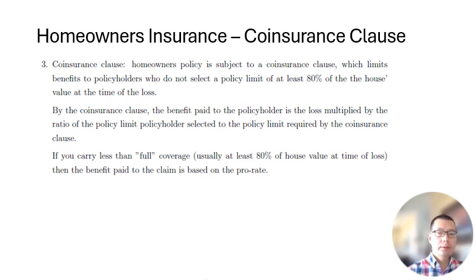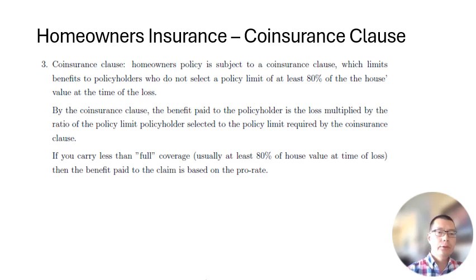Please read the book for other information regarding homeowner insurance. Another topic we want to talk about for homeowners insurance is the co-insurance clause. A homeowner policy is subject to a co-insurance clause, which limits benefit to policyholders who do not select a policy limit of at least 80% of the house value at the time of the loss.